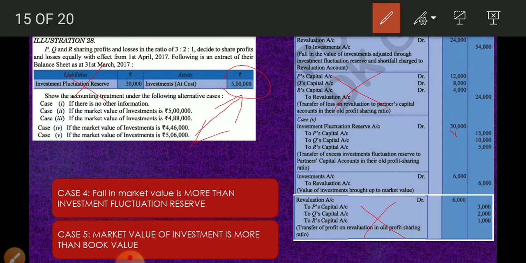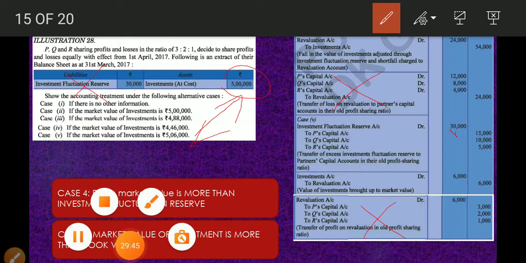What they have done, they assume that 6,000 is the only profit of revaluation, and they have shown the net effect of 6,000 being transferred to the old partners in old ratio. But again, this is only an extract of the balance sheet. Extract of balance sheet means it is not a full-fledged sum. If we prepare a full-fledged revaluation account, 6,000 may not be a profit. So, the last entry you need not pass.